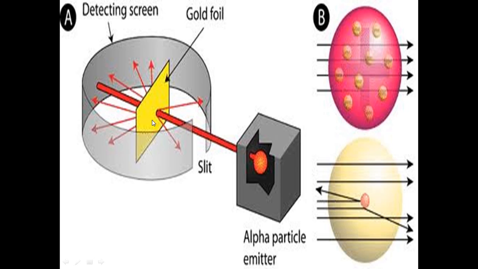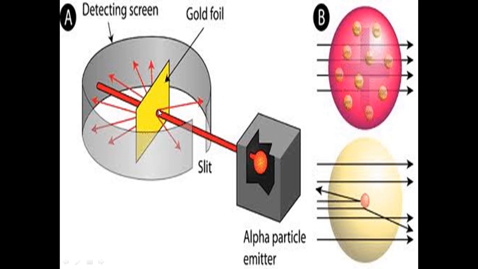After hitting this gold foil, what is happening? He found that most of the alpha particles can pass through the gold foil. Can you see? Most of the alpha particles can penetrate the gold foil, where only a small amount of these alpha particles can reflect back.